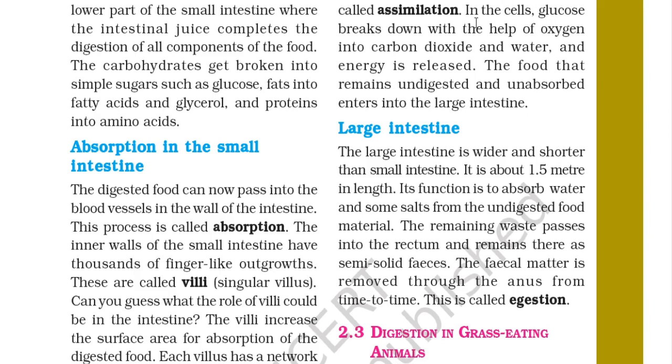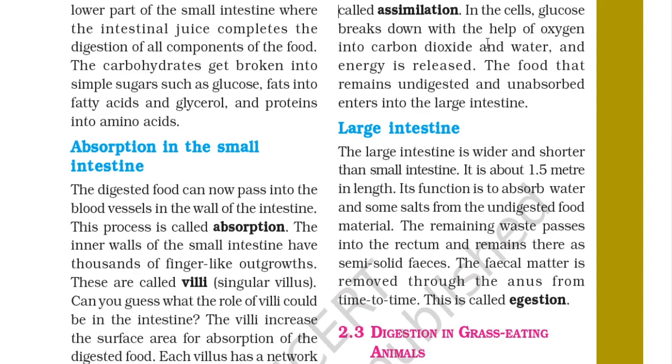In the cells, glucose, which was converted from the carbohydrates, is broken down with the help of oxygen into carbon dioxide and water, and energy is released. When it is broken down, energy is released. The food that remains undigested and unabsorbed enters into the large intestine. So it is very clear.